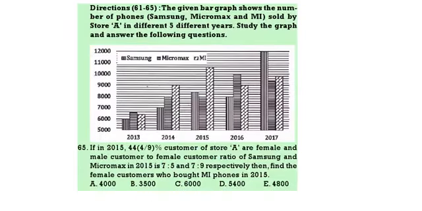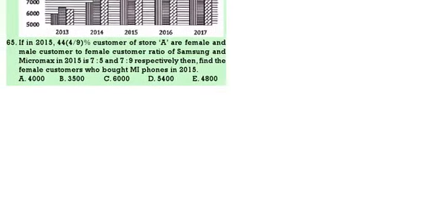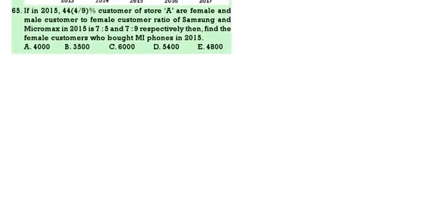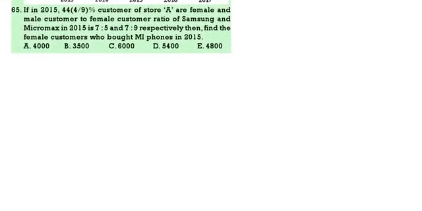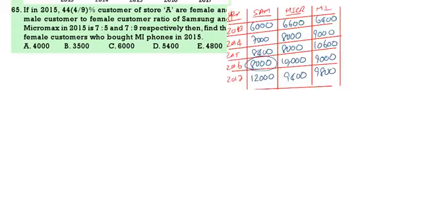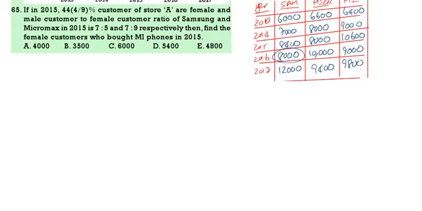Next question 65. If in 2015, 4 by 9 of store A are females.